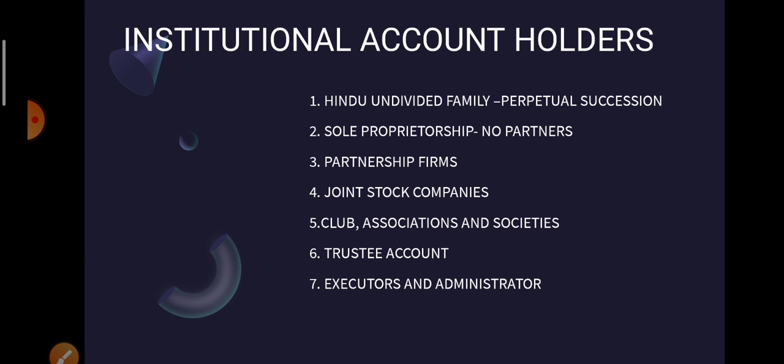Dealing with such companies is a privilege for the banks. They have huge advantage if they deal with such large customers, because the business that these customers can give to the bank is so huge that maybe many thousand individual customers won't be able to give that kind of business. So it's a privilege for the banks to have the accounts of joint stock companies in their branches.